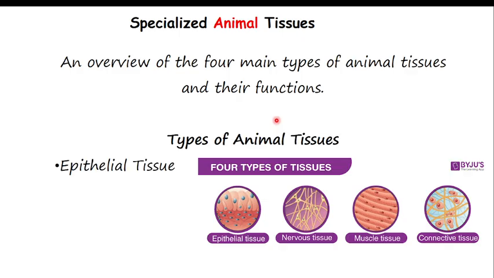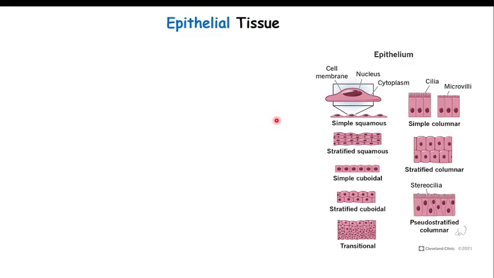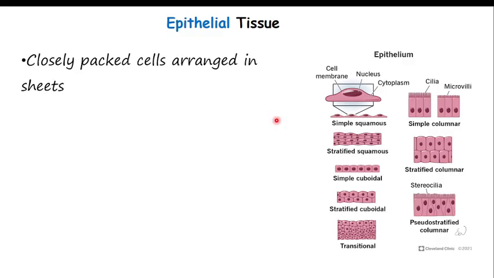Apart from this, the animal tissue can be either epithelial tissue, muscle tissue, nervous tissue, or connective tissue. So let me talk about epithelial tissue. Epithelial tissue cells are closely packed, arranged in sheets, as you can see very well here, one by one.